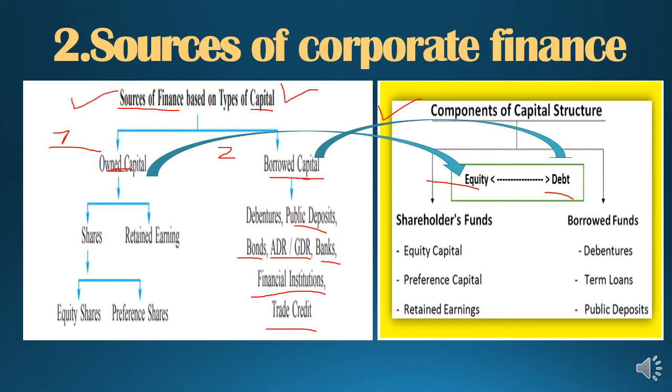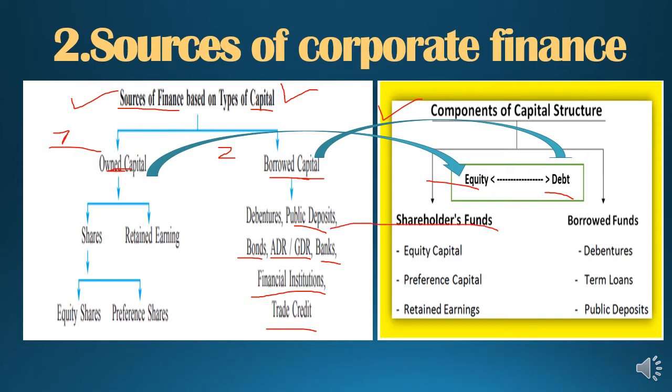This question can be asked in three ways: explain the sources of finance, explain types of capital, and what are the components of capital structure. So you should be able to tell that the components of capital structure are equity capital and debt capital, which are also known as own capital and borrowed capital, students. Now in equity we had seen the shareholders fund.